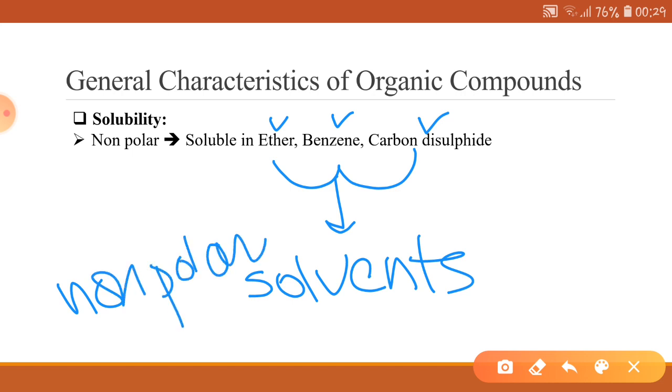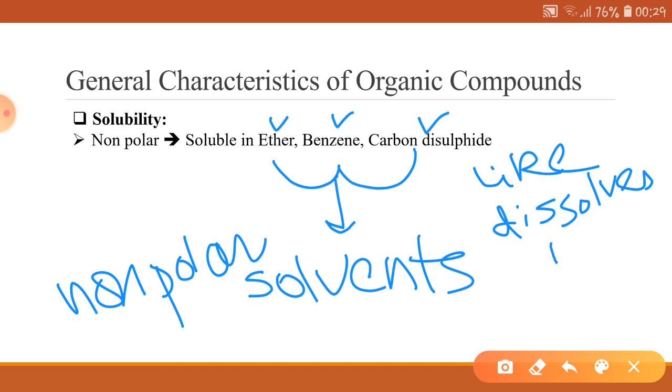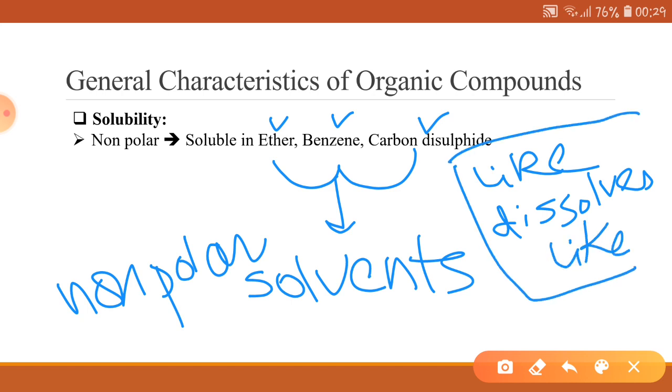For solubility, we have a rule that like dissolves like. So this means that if an organic compound is non-polar, then it will be soluble in a non-polar solvent. If an organic compound is polar, then it will be soluble in polar solvents.